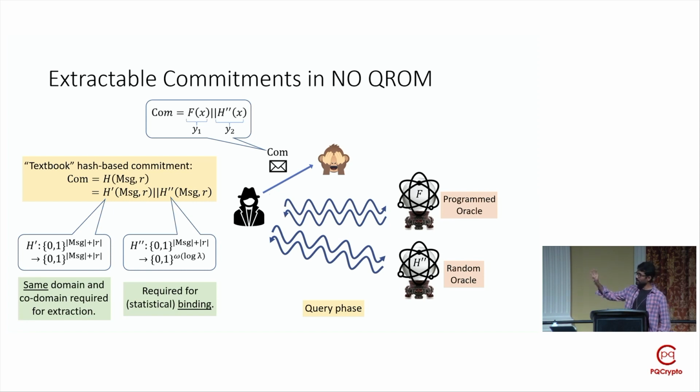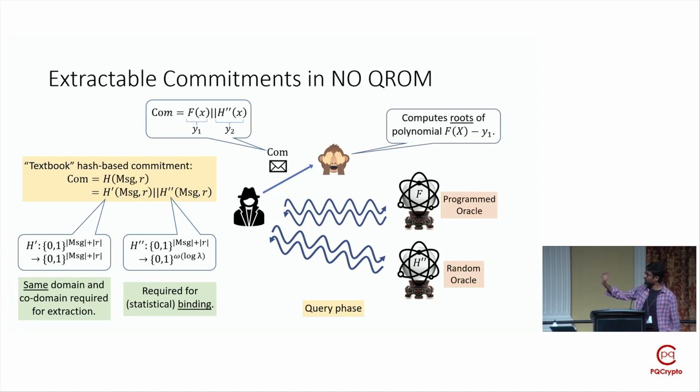Now recall that f is a polynomial. So this essentially boils down to solving for x from y1, where y1 is a polynomial output. The extractor can do so by computing roots of the polynomial f minus y1. To compute the roots, the extractor can use any off-the-shelf root finding algorithm over finite fields. Also, it's a basic property of mathematics that if you have a finite field polynomial of a certain degree, say d, then it can have at most d roots.